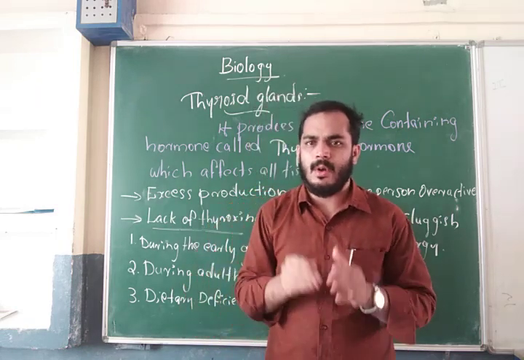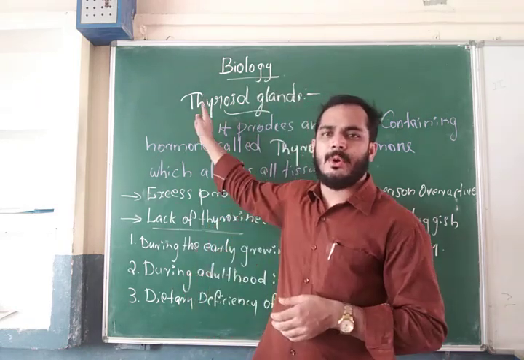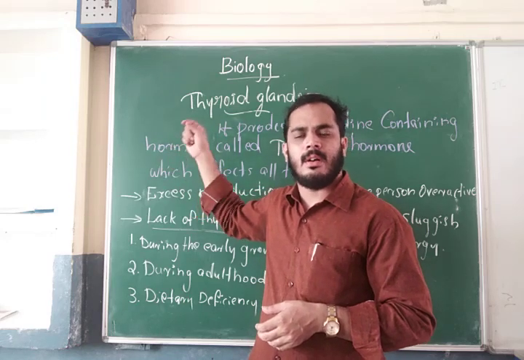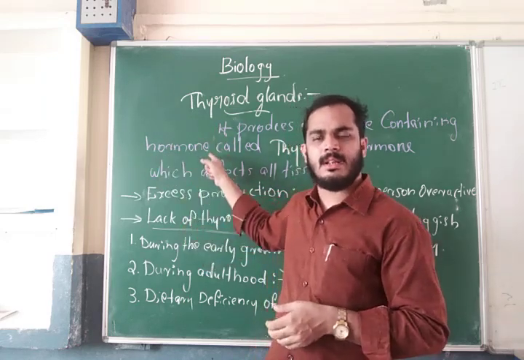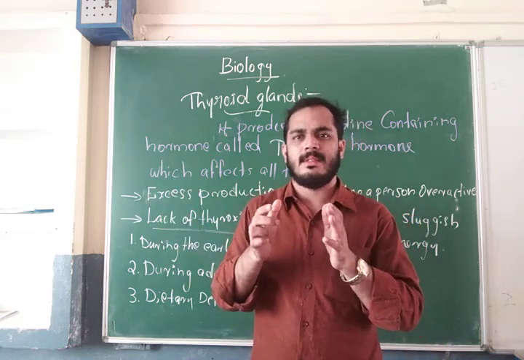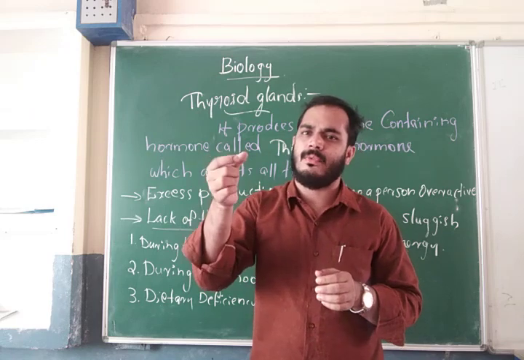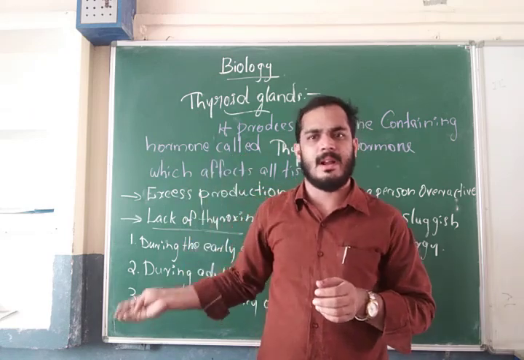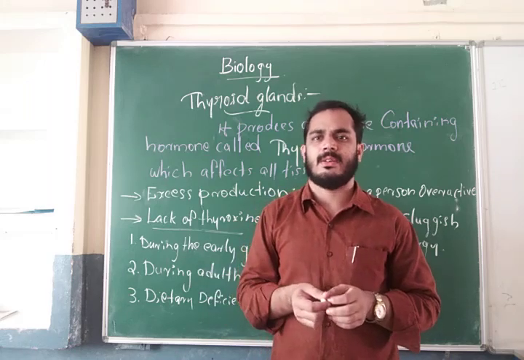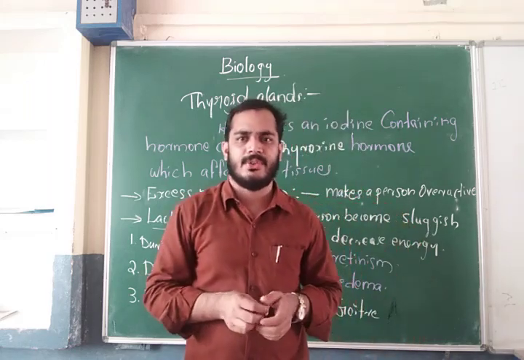I hope all of you understood this topic, the thyroid gland. The thyroid gland produces a hormone called thyroxine. The effect of thyroxine has two ways: the lack of thyroxine and the excess of thyroxine, both of which I have already explained to you. I hope all of you understood this topic.